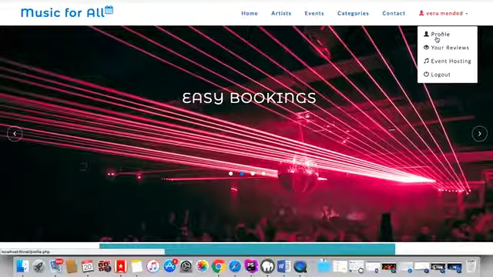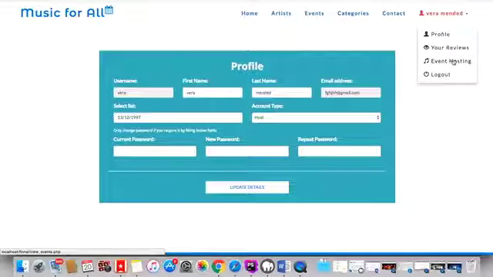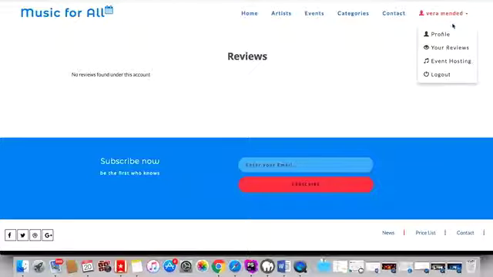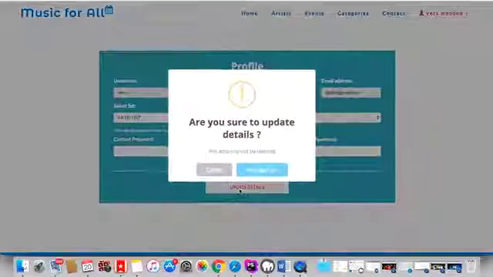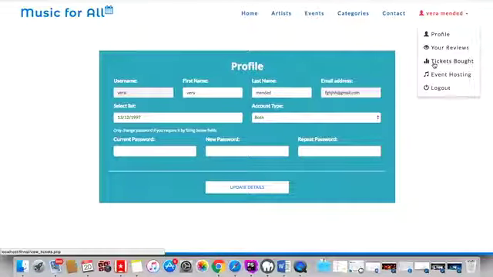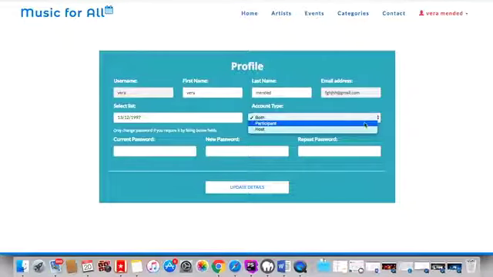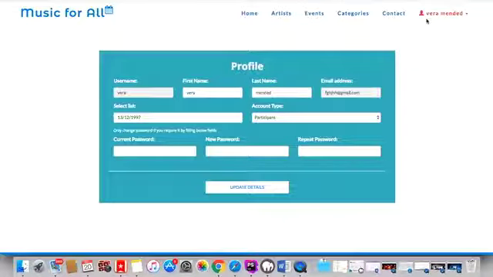Also, in the profile, we can see that this account, Vera, is a host. So you can see that she can only see event hosting and her reviews. And she can be both, and if we update the details here, she can see the tickets bought in the event hosting. If she's just a participant, she'll just see the tickets bought.